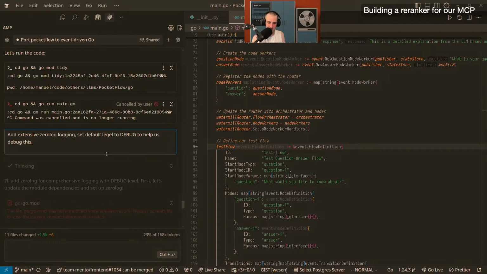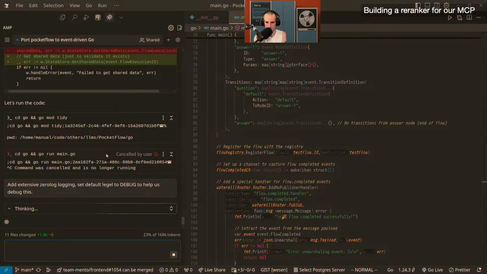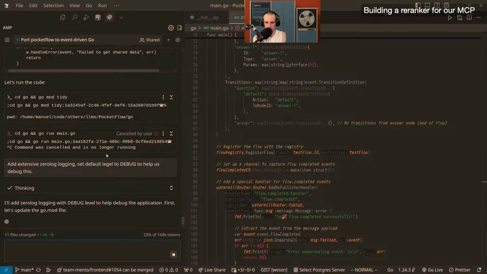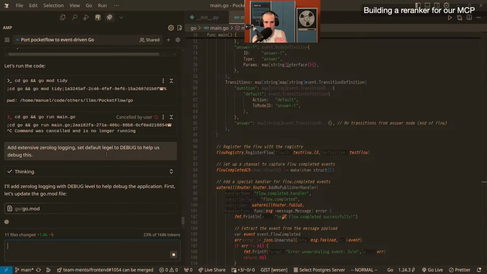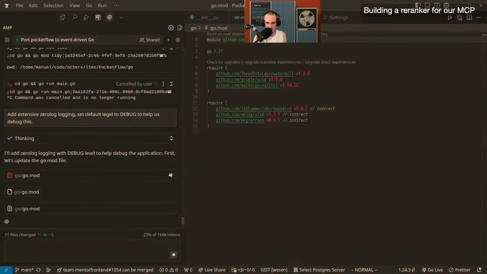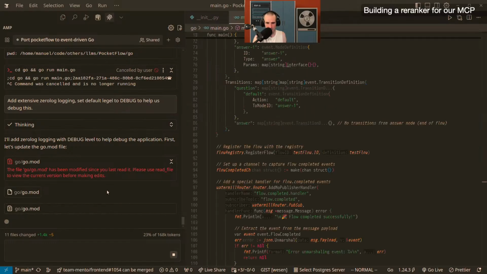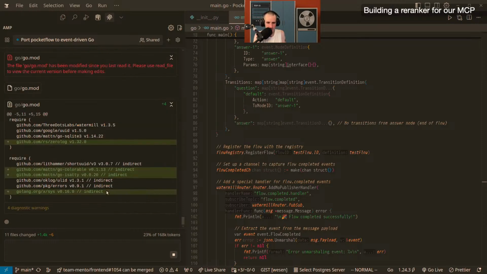I knew it. So let's try again. Because I'm not going to correct all that stuff, and I don't want to have like 15 failed edit things in my history. Right? Because I'm going to pay per output token here. And why is it? Yeah, this is weird. The GoMod. I suspect that GoMod tidy just edits it. Oh, obviously GoMod tidy edits it.